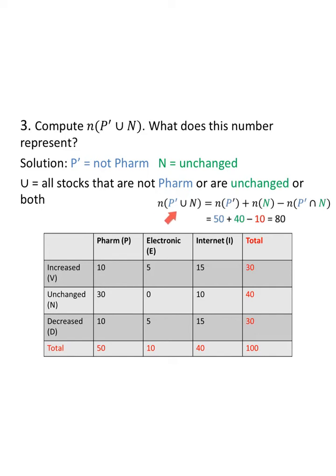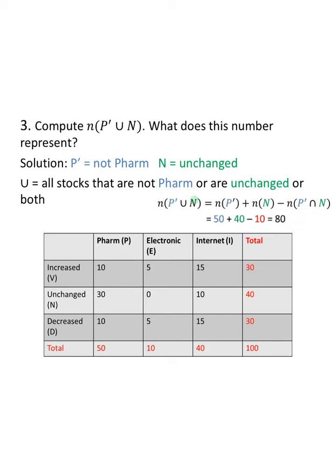And if we write that here, this should be in green. I don't know why it isn't. I'll just put a little green dot over it. The number in P prime, so not pharmaceuticals, unioned with unchanged. We're going to look at not pharmaceuticals. There were 50 pharmaceuticals, so there are 50 others that are not pharmaceuticals. The number of stocks unchanged is 40.